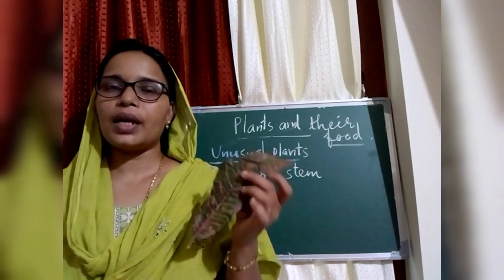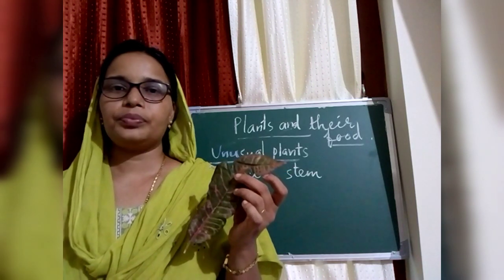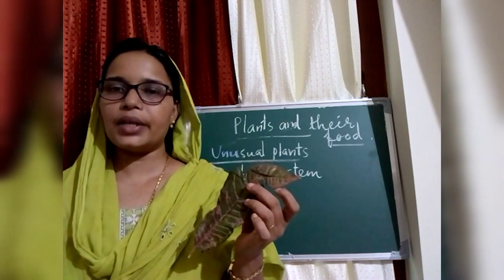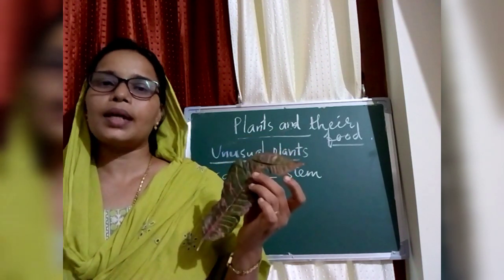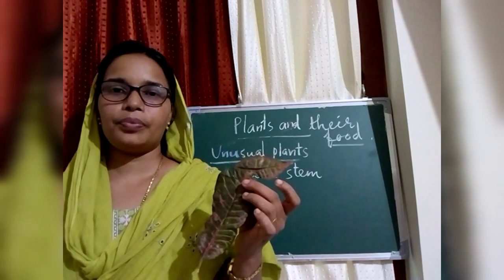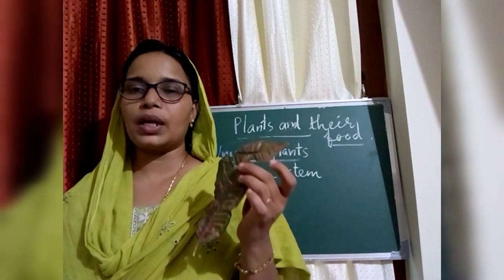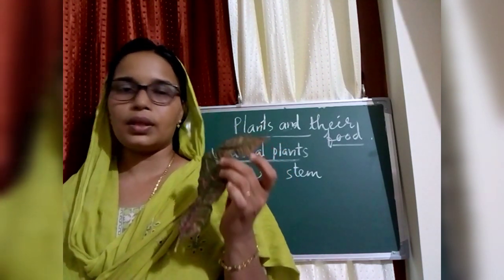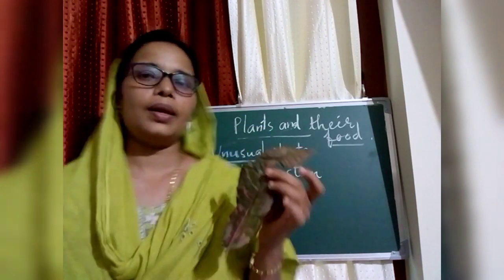We can understand they are preparing their food. How are they preparing their food without chlorophyll, without getting sunlight? They are preparing their food with another type of chlorophyll present in them. So in croton plants, the preparation of food takes place, or these leaves are present, with another type of chlorophyll.